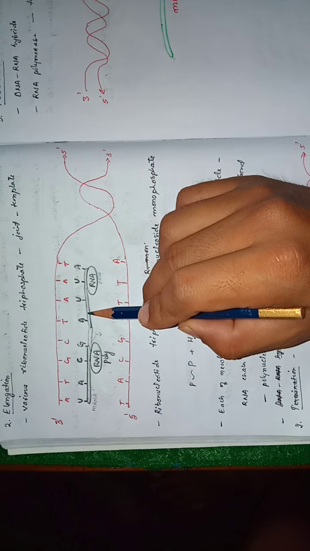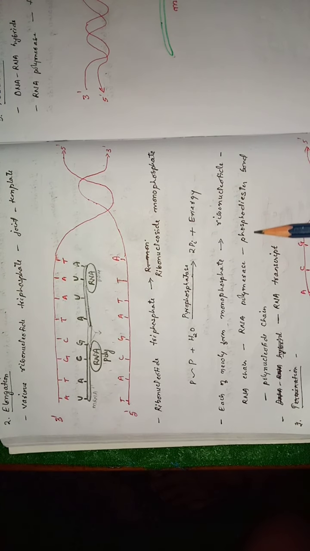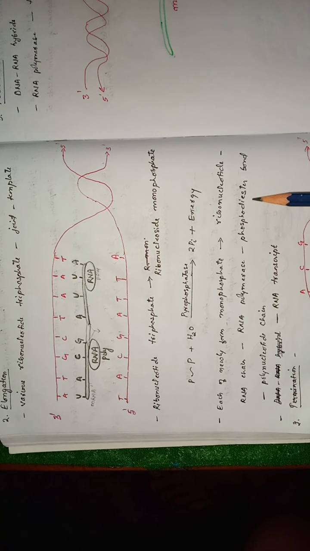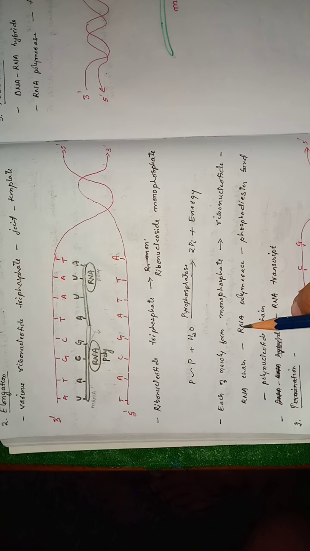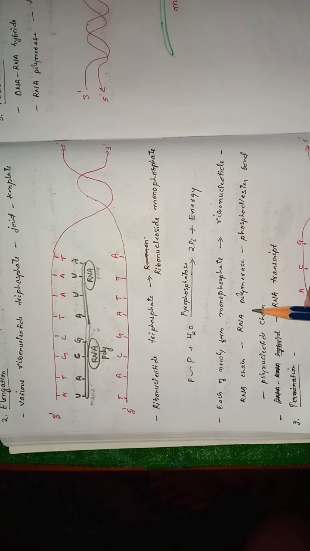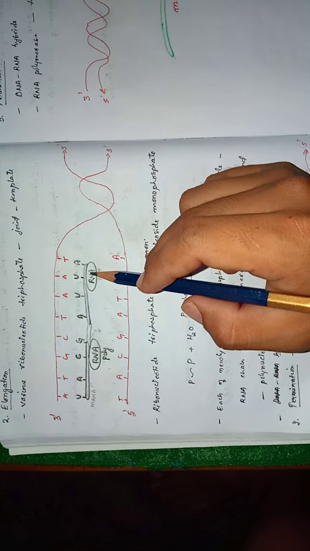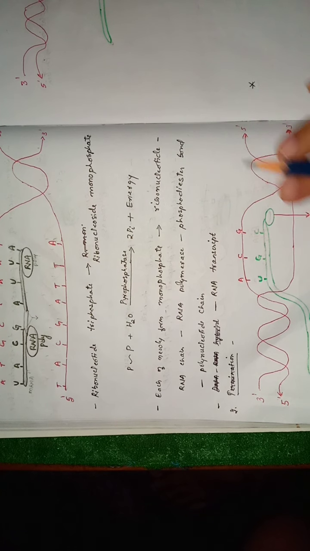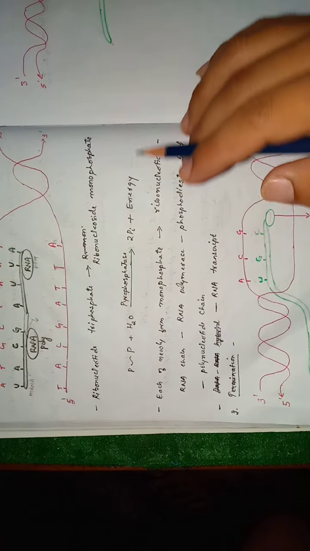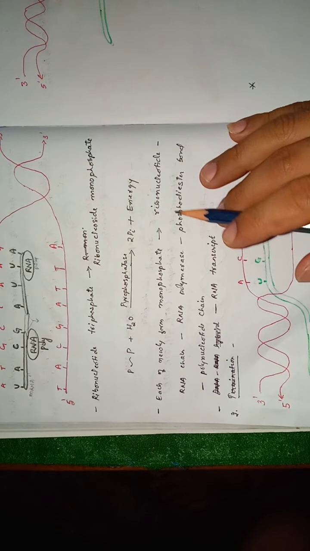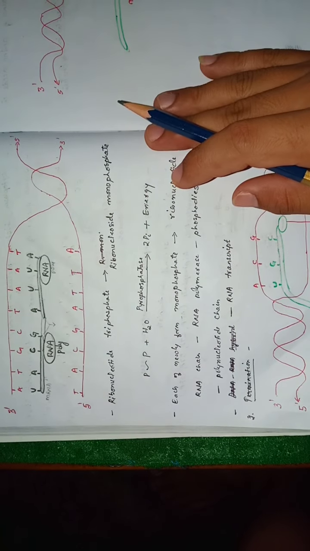Now the new mRNA and the old mRNA will be joined by the formation of a bond called the phosphodiester bond. This phosphodiester bond formation between the new and the old mRNA will be carried out by the RNA polymerase enzyme itself. So this bond will initiate the formation of a long polynucleotide mRNA strand. This is how the formation of an elongated mRNA that transcribed the DNA will take place.